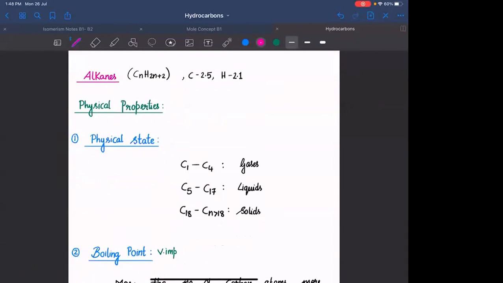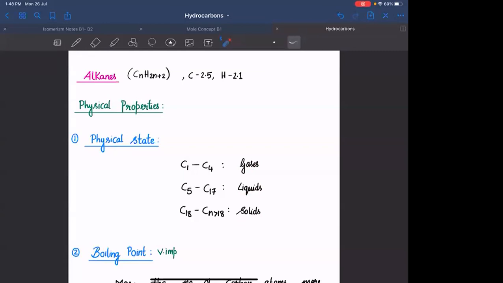In the physical properties of alkanes, first we have seen the physical state. The physical state of alkanes varies from gases to liquids to solids, which depends upon the level of interactions. If the interactions are more and more, it will be solid. If the interactions are intermediate, they will be liquids. If the interactions are very less, they will be gases. The interactions in alkanes are only van der Waals forces or London dispersion forces, which are induced dipole interactions. Alkanes are non-polar, hence you have only London dispersion forces, which depend upon the surface area.